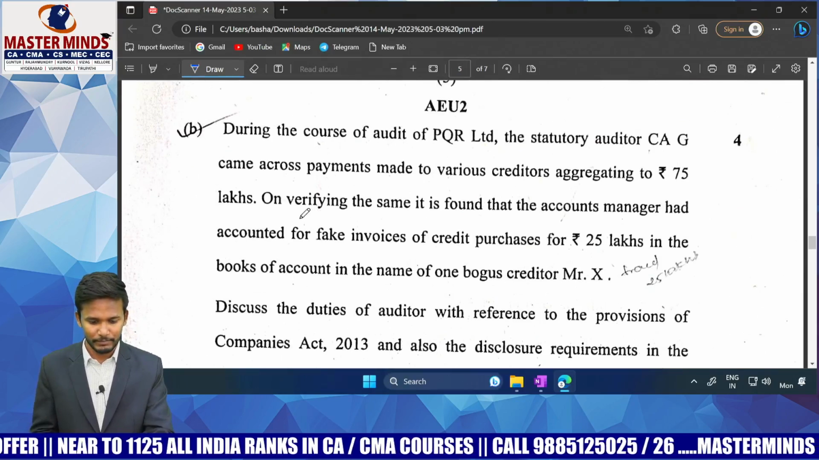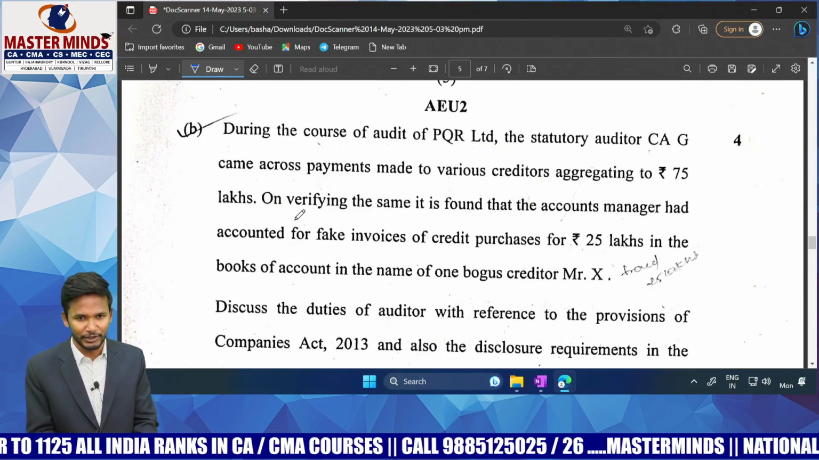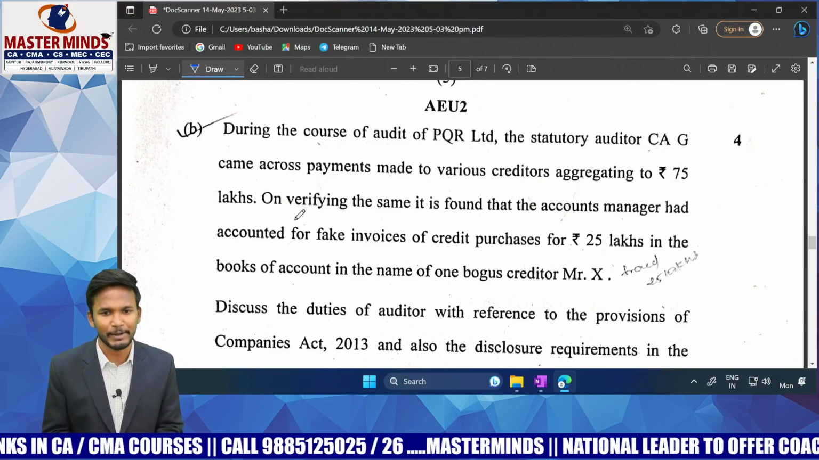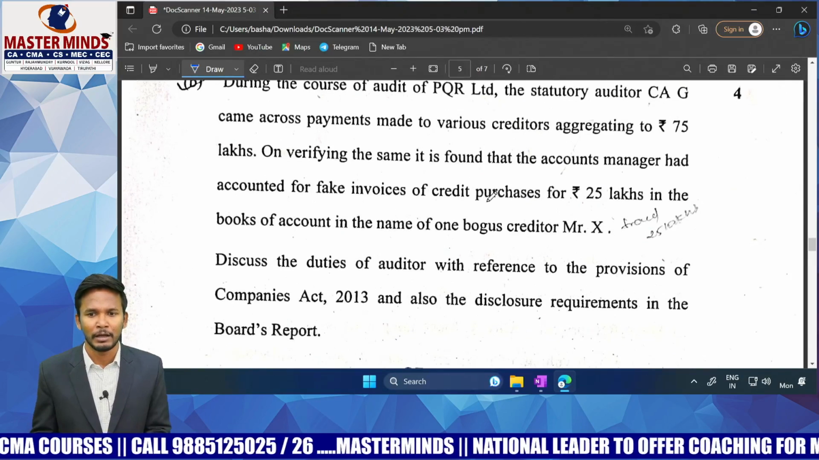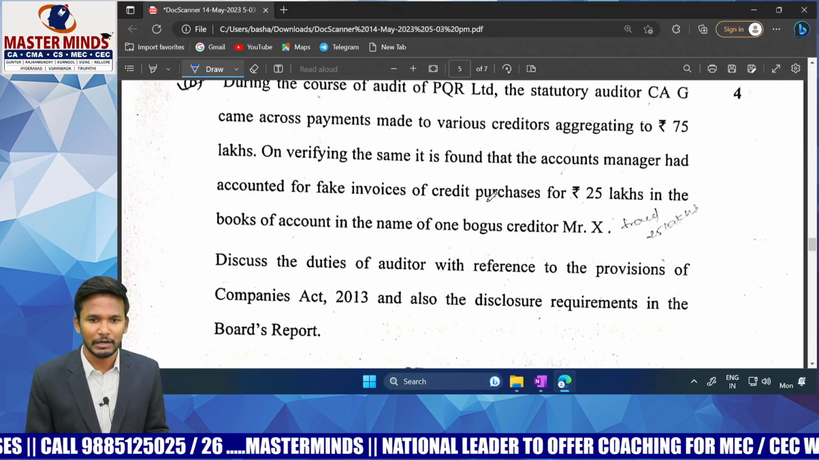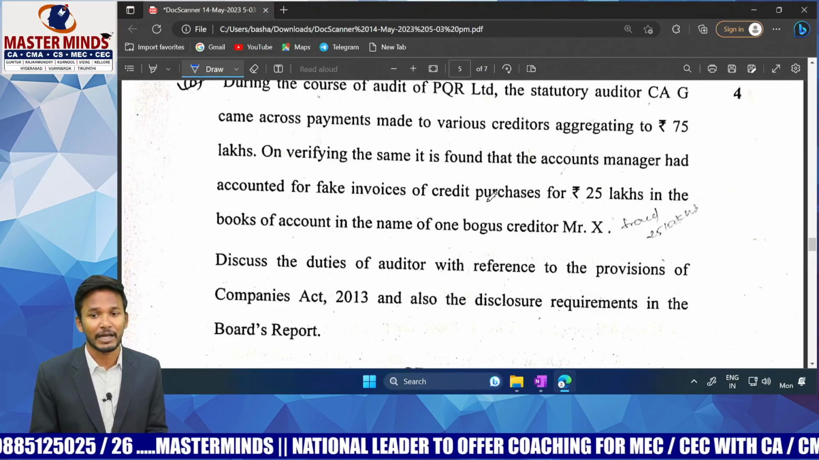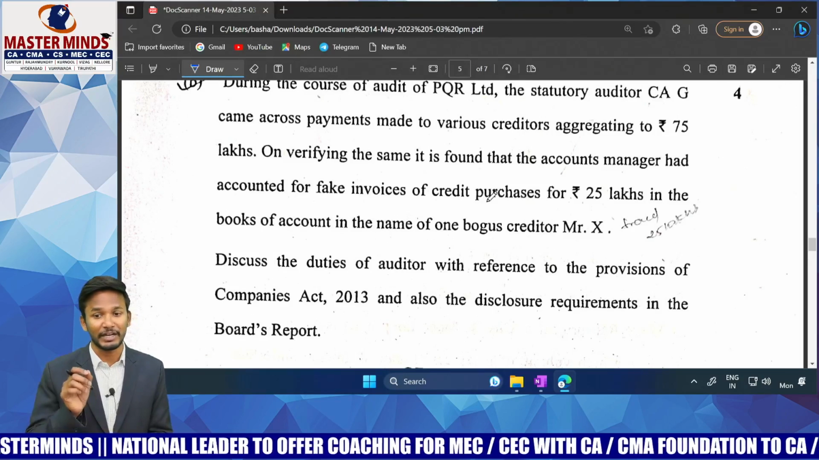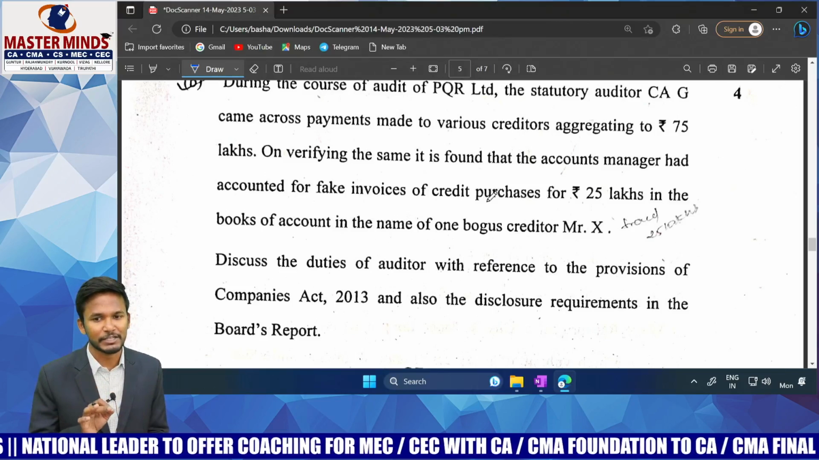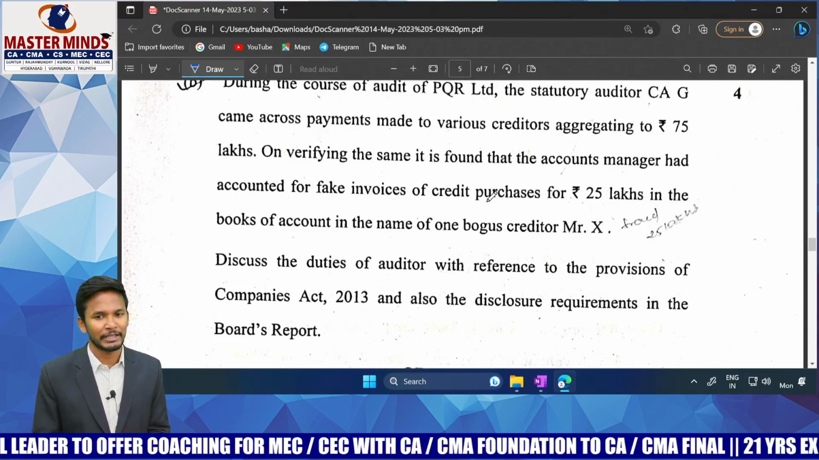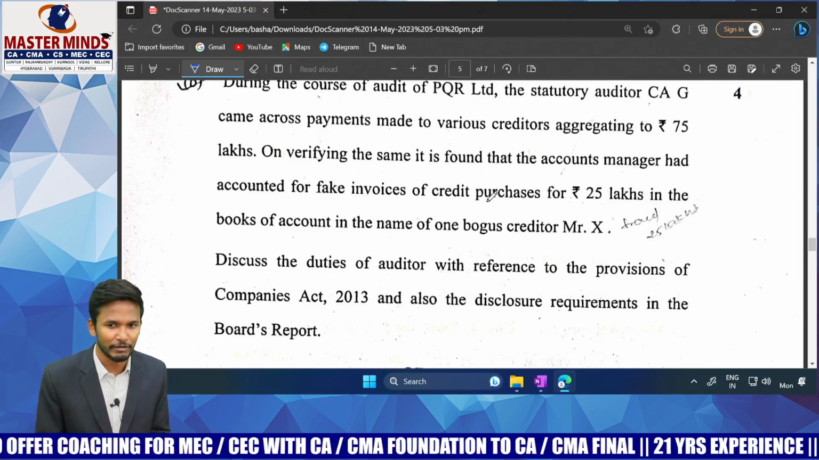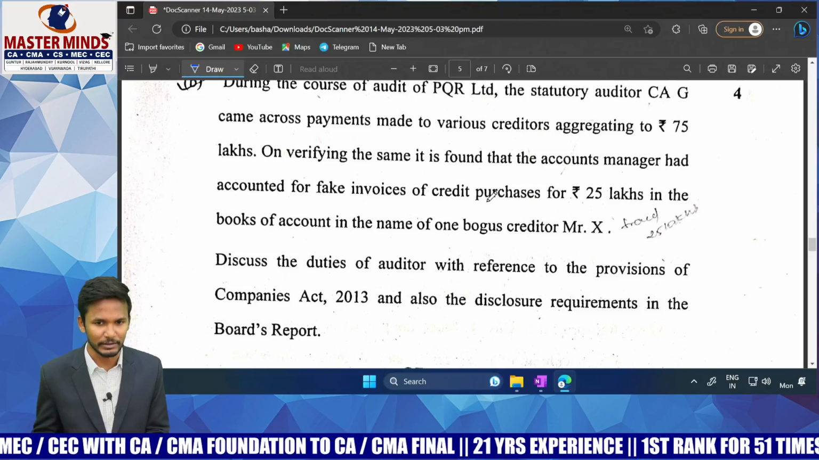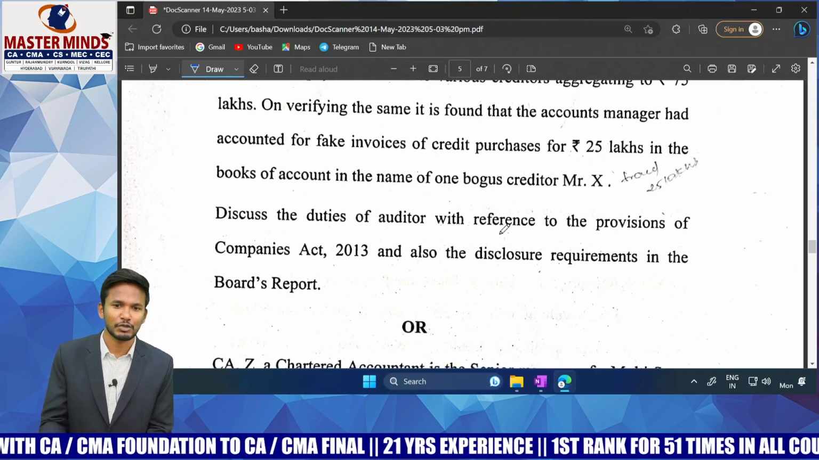B. During the course of audit of PQR Limited, the statutory auditor came across payments made to various creditors aggregating to 75 lakhs and verified the same. It is found that the account manager had accounted for fake invoices of credit purchases of 25 lakhs. There was a credit purchase of 25 lakhs recorded in the books of accounts in the name of a bogus creditor, Mr. X. Okay, a fraud. Straight away, I can say it's a fraud. When it's a fake invoice, straight away fraud only. Yes, sir. Discuss the duties of the auditor with reference to the provisions of Companies Act.